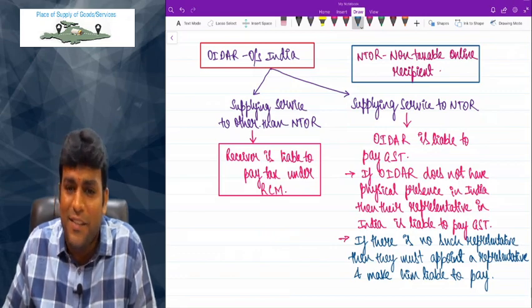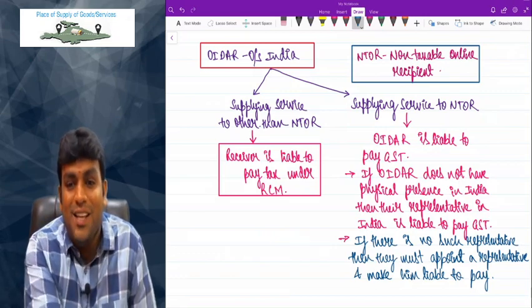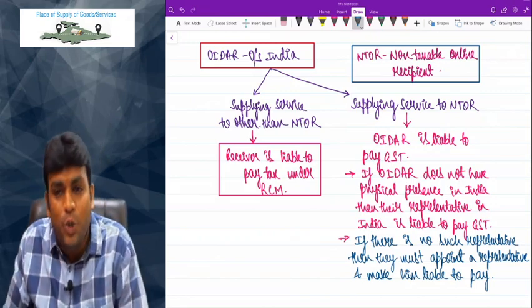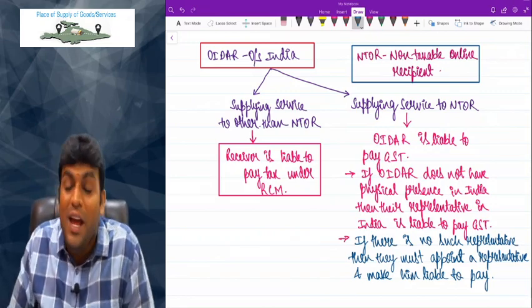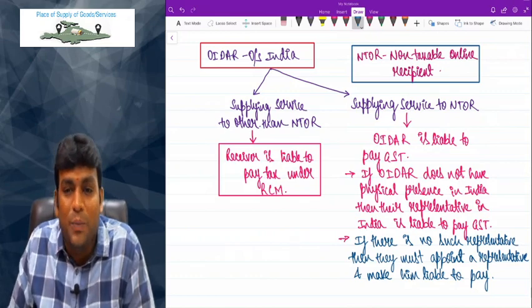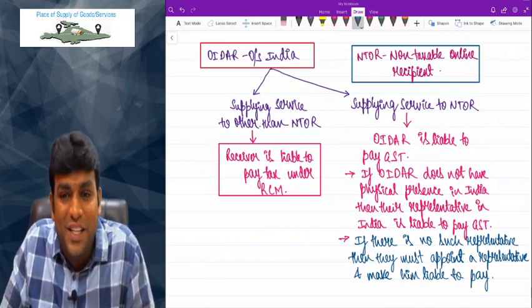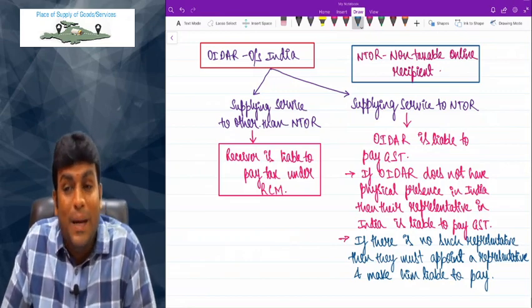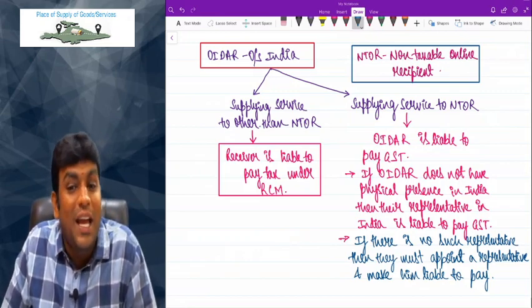Number 1, service by way of transportation of passengers by radio taxi, motor cab, maxi cab. Number 2, services of hotel accommodation except when the hotel is liable to be registered. And number 3, services of housekeeping except when the person supplying service is liable to be registered.